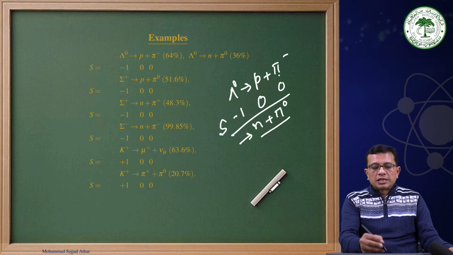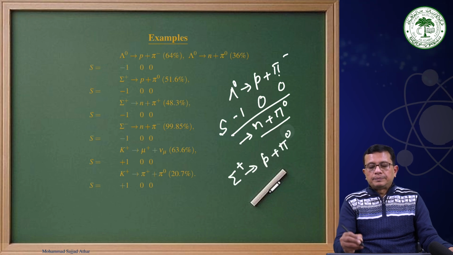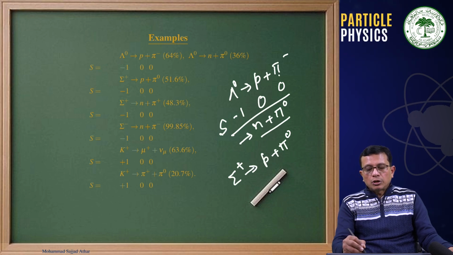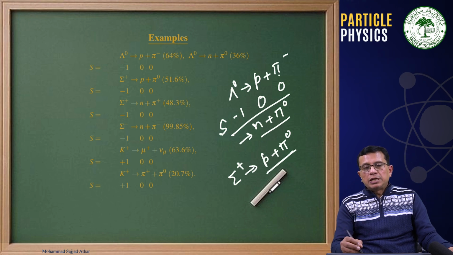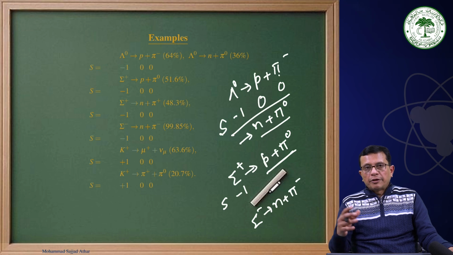Similarly, sigma plus decays to p plus pi 0, with a branching ratio of 51.6%, and here also you can see that sigma plus is decaying into a non-strange particle, while the strangeness quantum number for sigma plus is minus 1. Similarly, sigma minus decays into n plus pi minus, and this happens almost 100% of the time.